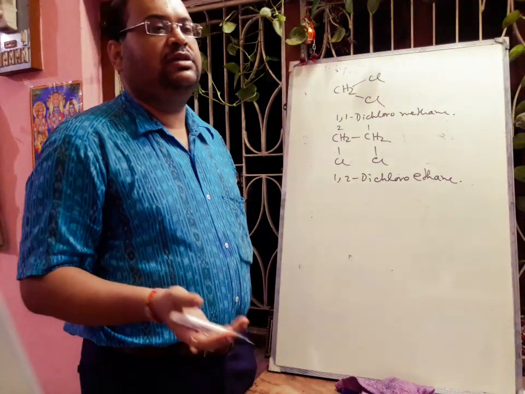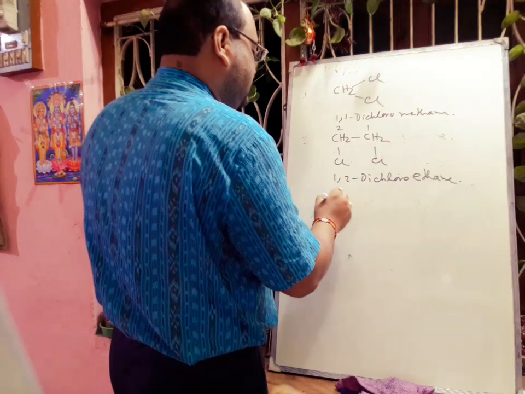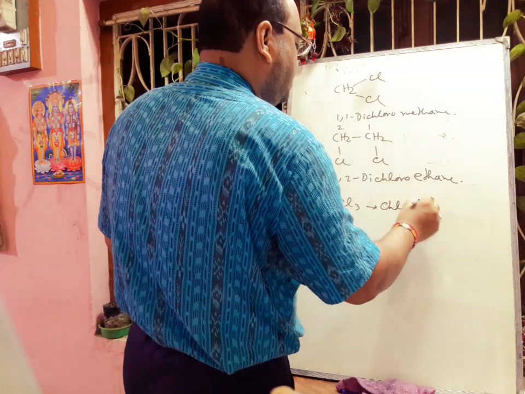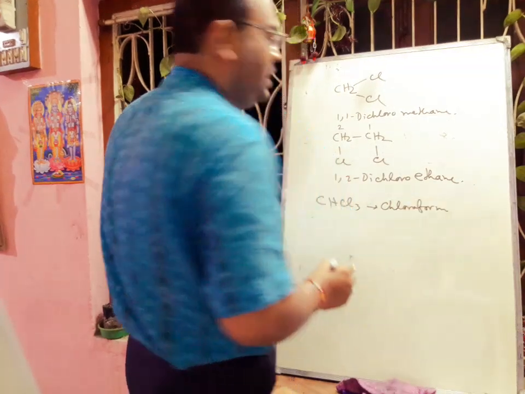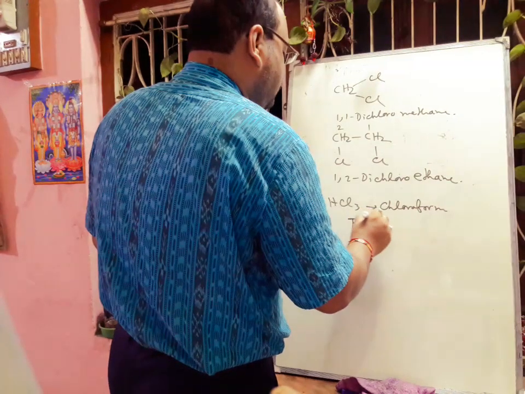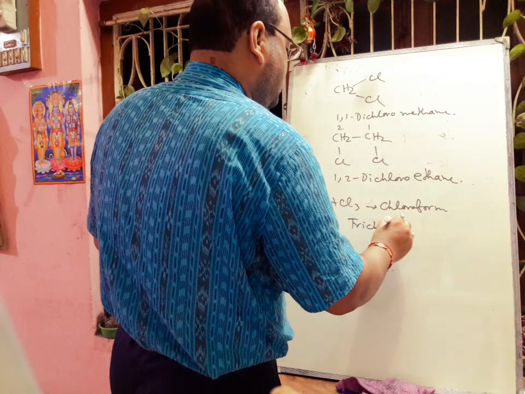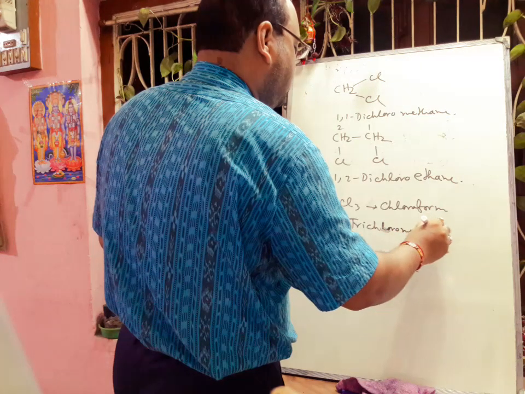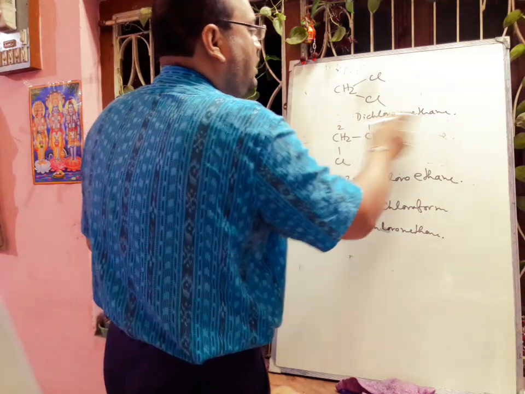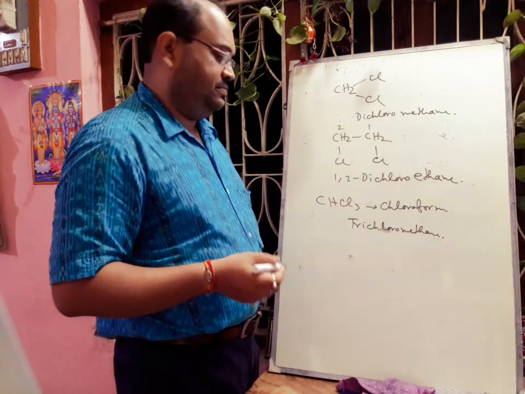Next we can think about the polyhalogen derivatives. Suppose we take CHCl3. Its common name is chloroform, but the IUPAC name is trichloromethane. In the case of dichloromethane, the 1 position is not required, and the abbreviation is DCM.